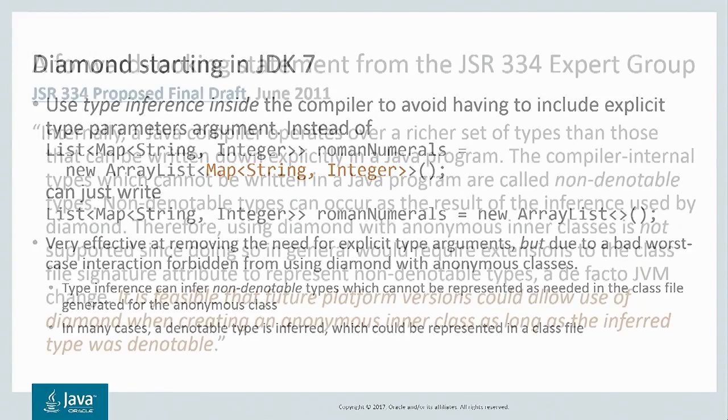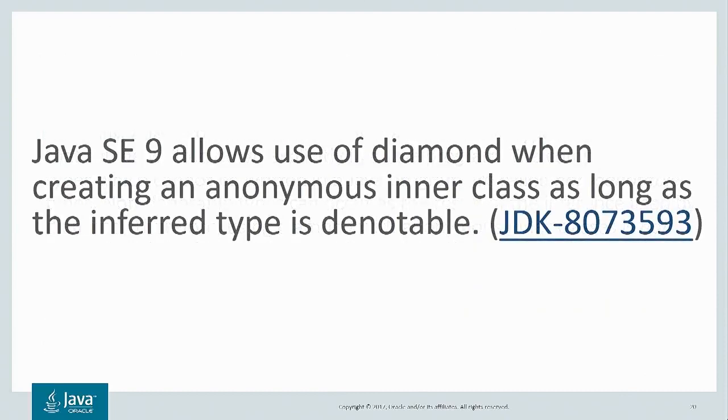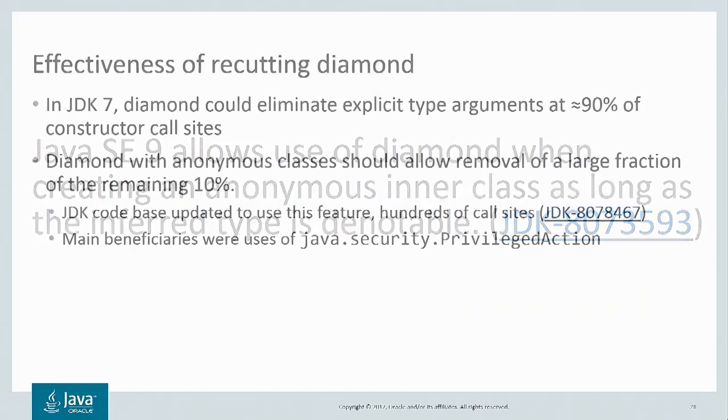So we thought this restriction was a bit unfortunate, and we did note when we were finishing up Project Coin in JDK 7 that in the future we might relax this restriction and allow Diamond and anonymous classes to be used together as long as that worst case outcome didn't occur. And that is indeed what we've done now in JDK 9. We've loosened the restriction, and now you can use Diamond with anonymous classes in many cases.